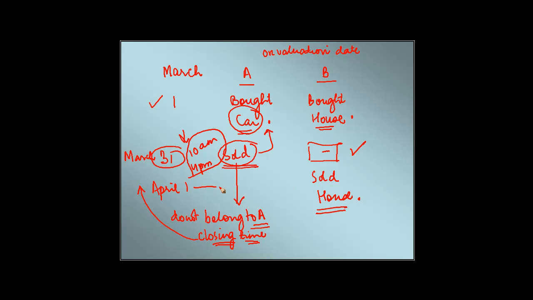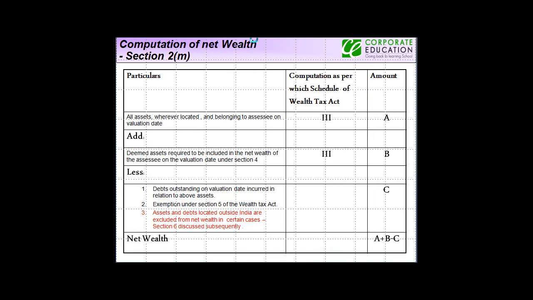He sold it but on April 1. So on the valuation date he was owning this asset, and therefore it has to be included in the wealth of B.